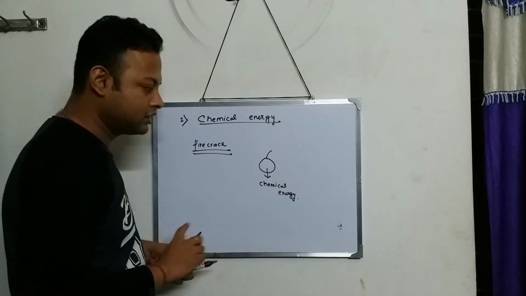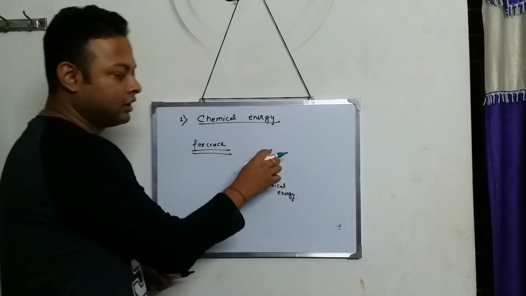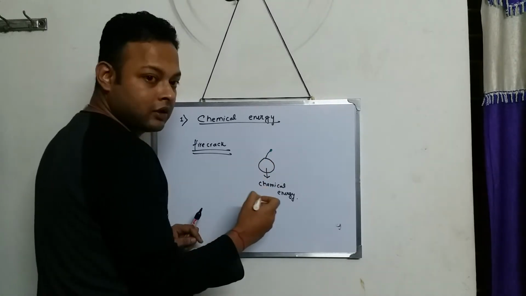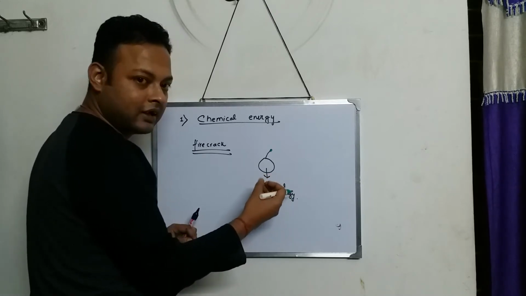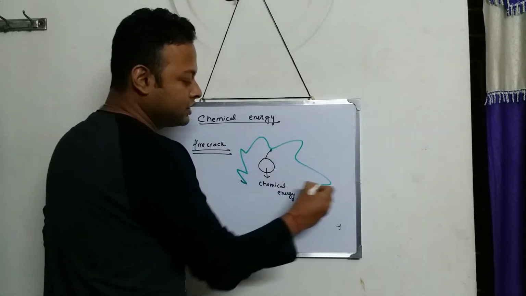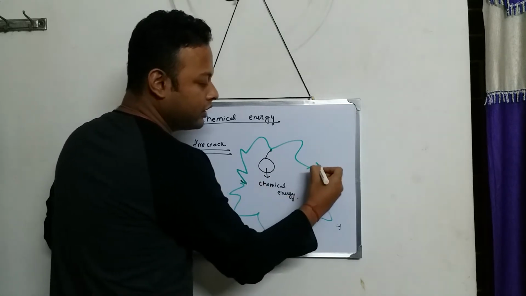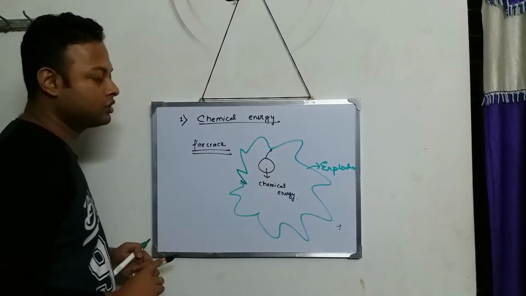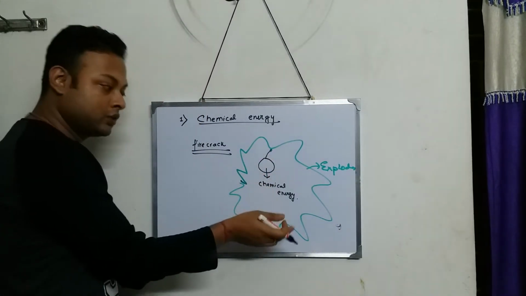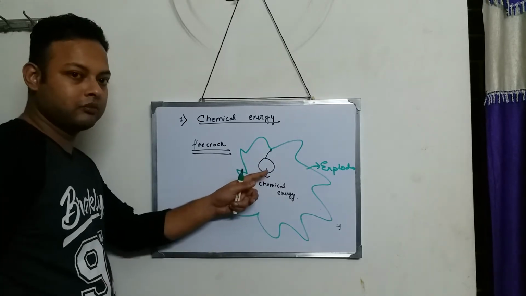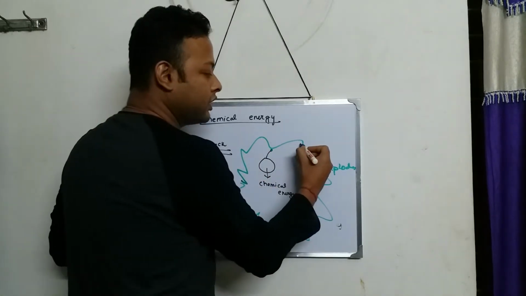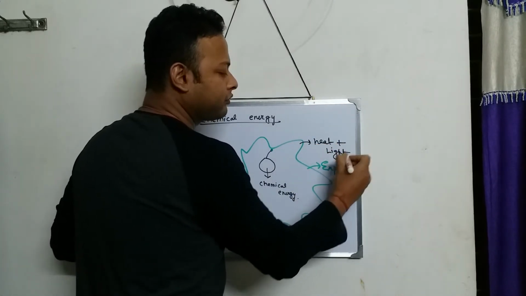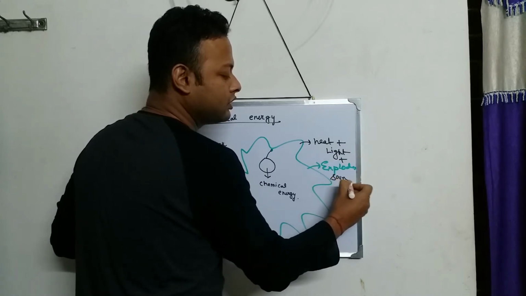So when you lighten the fire in this thread, what happens? What you get to see next is the firecracker explodes. Okay, it explodes. So when the firecracker explodes, what happens? All the chemical energy which was there inside the chocolate bomb is released in the form of heat plus light, and also sound.